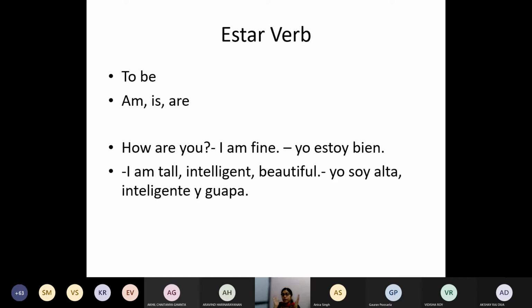So when you are talking about your well-being, like, how are you today? When we ask how are you, it means how are you now, or maybe yesterday or tomorrow. But I'm not going to ask you for your whole time, like, in 5 years, how will you be? So it is like, how are you? If you are feeling good, you will say yo estoy bien. If you are feeling bad, you will say yo no estoy bien. Okay. But the other thing, if I'm using the same verb, then you will understand. I have to discuss about yourself. Yo soy alta, yo soy inteligente, yo soy guapa.